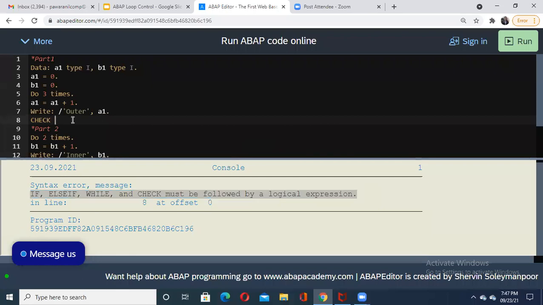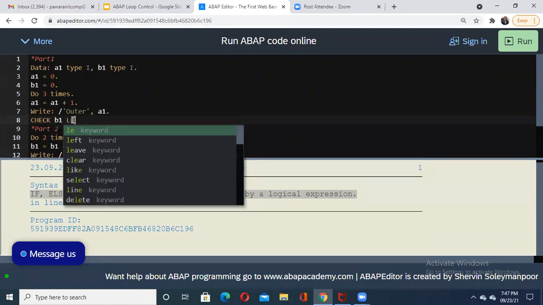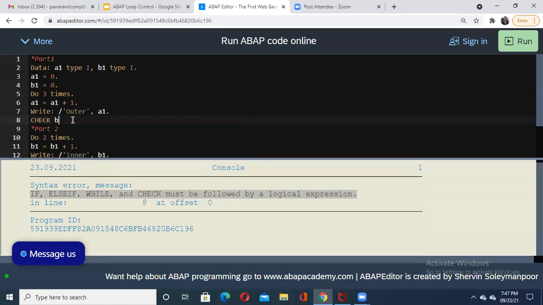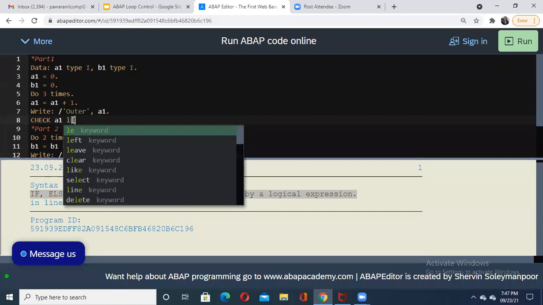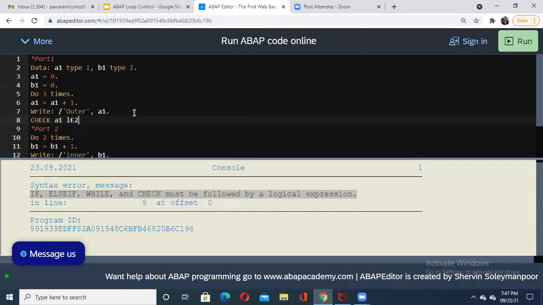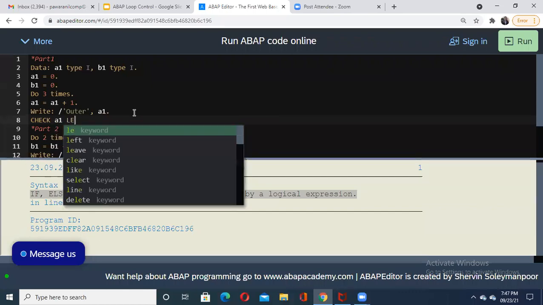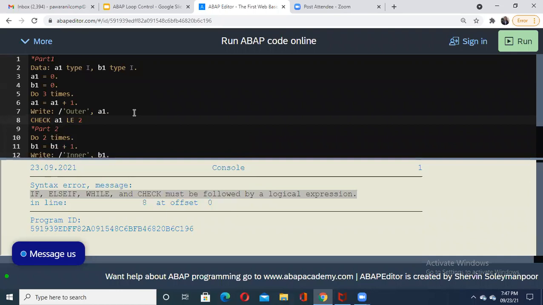So what I'll do is check here b1 is less than or equal to, okay, here we cannot check b1 because right now a1 is executing. So let us do it. A1 is less than or equal to, let us do it for 2 times. I have to write in capital, less than or equal to 2 times, then do this. Then let us see what happens.